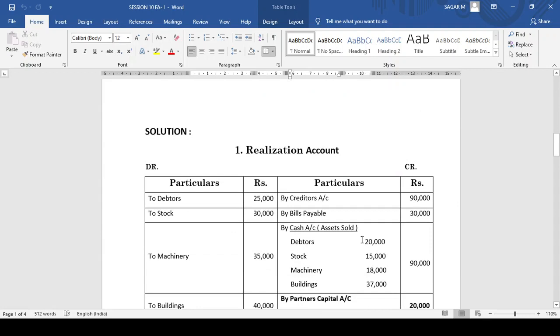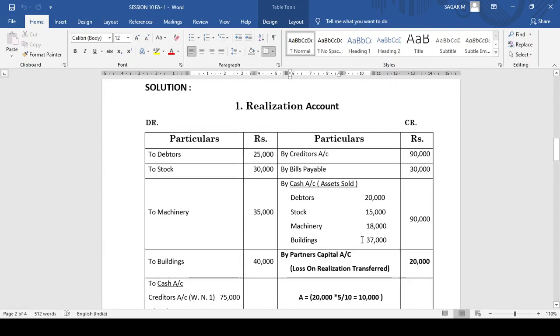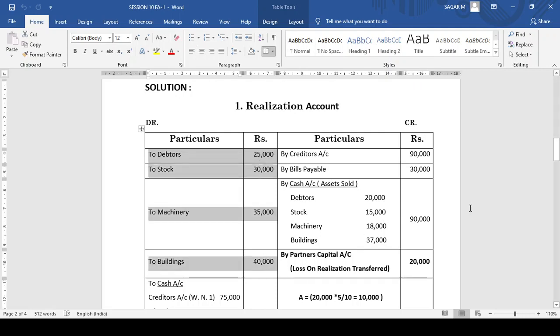So let's start our discussion. Initially begin with realization account. As you're already familiar with the realization account, the first thing we are supposed to do is transfer all the assets on the debit side of realization account at their book value, and on the credit side we need to transfer all the liabilities at their book value. Debtors, stock, machinery and building. So we have transferred all those assets on the debit side at their book value and liabilities at their book value on the credit side.